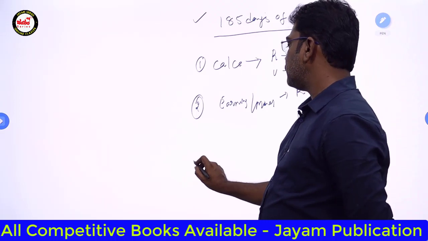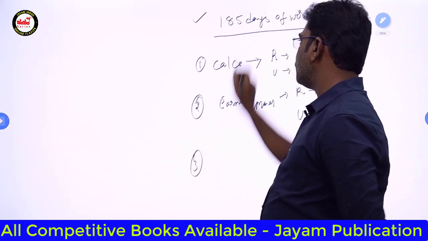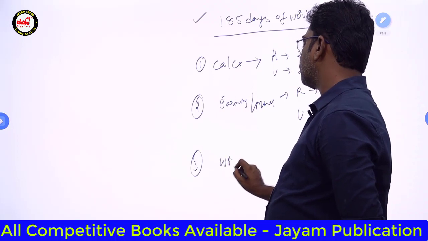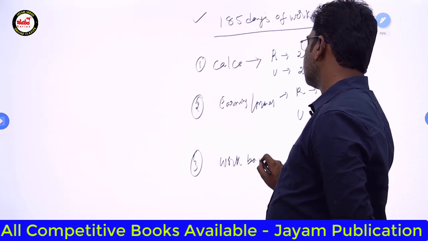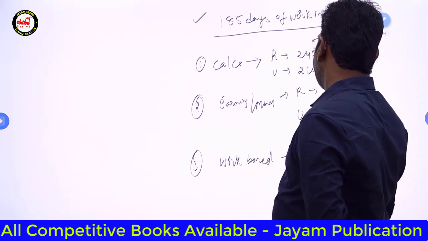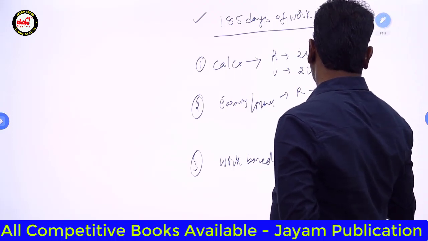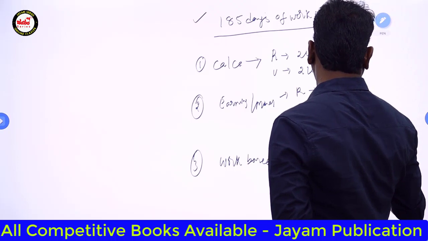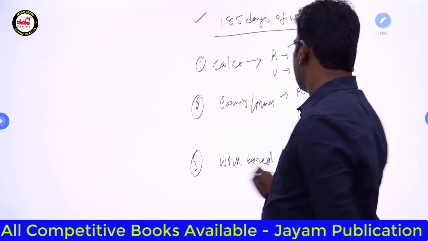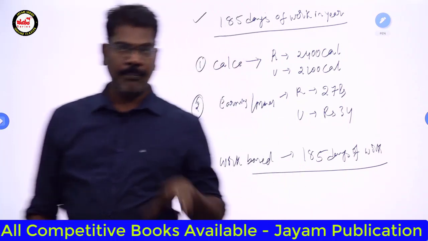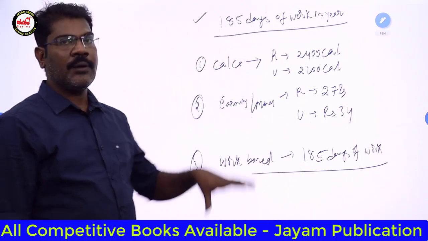Clear? Third one is the people who are not in a position to get at least 185 days of work. Clear? These three will be treated as people who are in poverty.